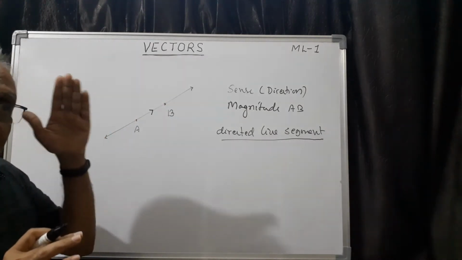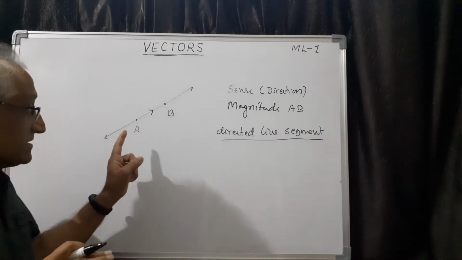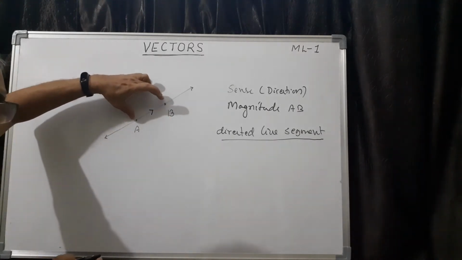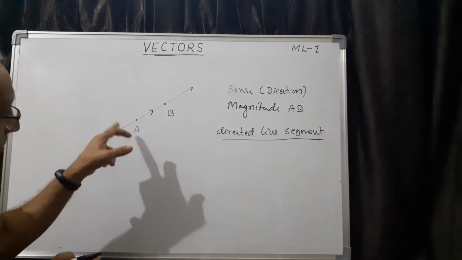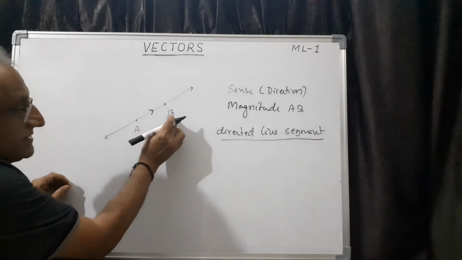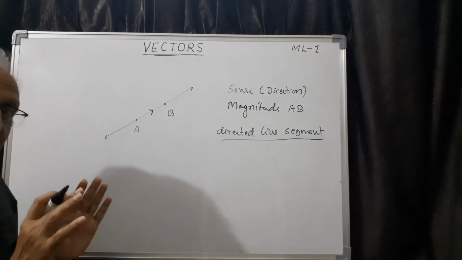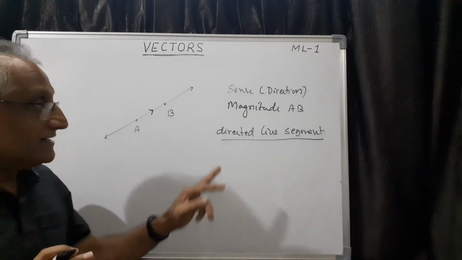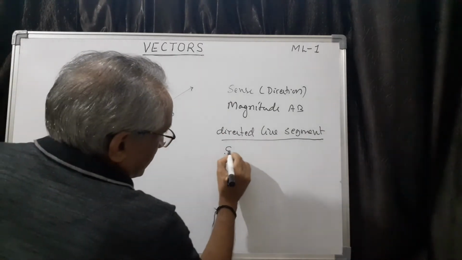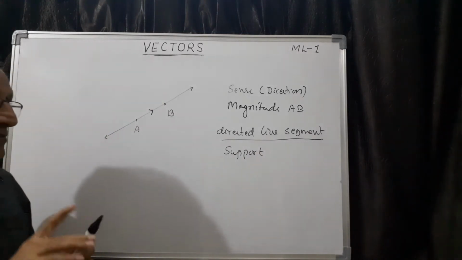Therefore, I can say mathematically the concept of vector like this. In space, you take a line and then you mark any 2 points A and B, specify which is the starting point, which is the end point. Then you know what is the distance. Then sense means from A to B. So you have to put an arrow mark indicating which is the initial point, which is the terminal point. So this is vector according to us. I can define the vector like this mathematically. Vector is a directed line segment, and this line is called support of the vector. So this is the mathematical idea of a vector.